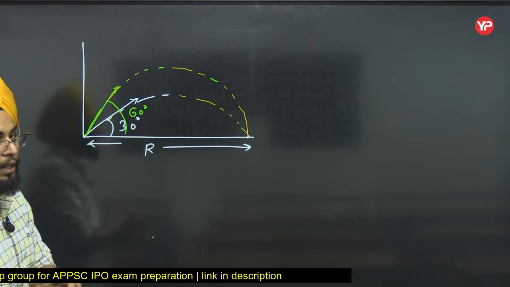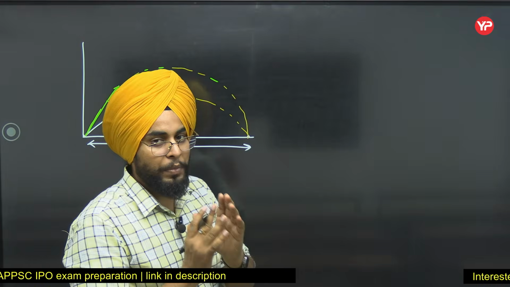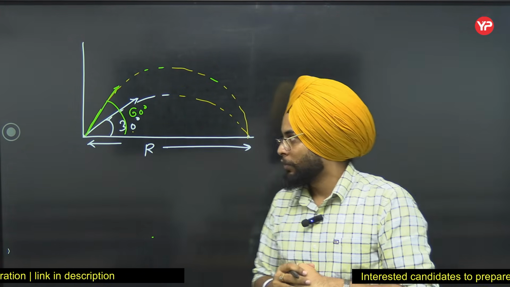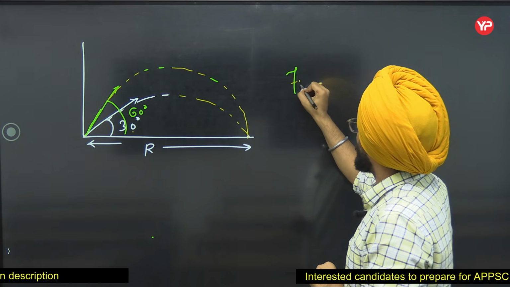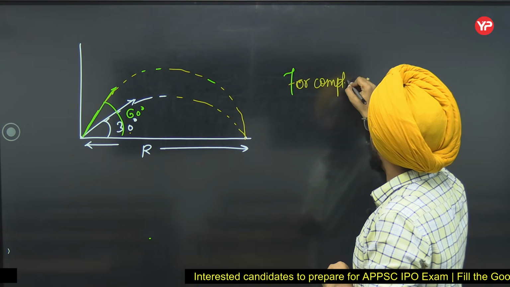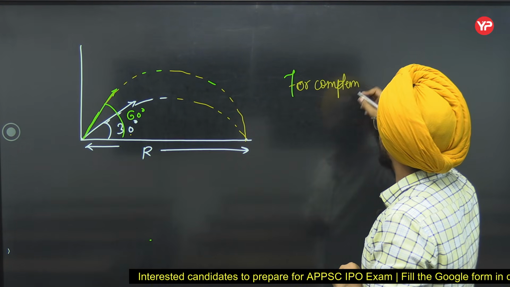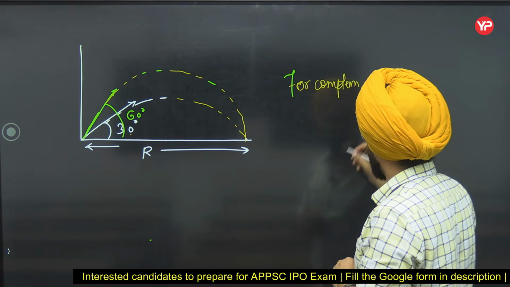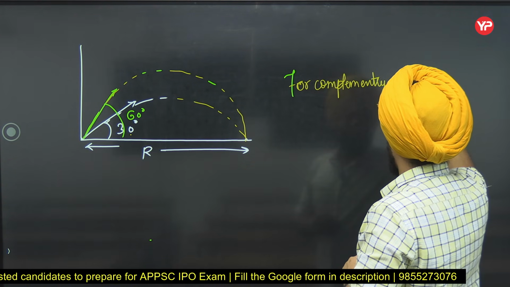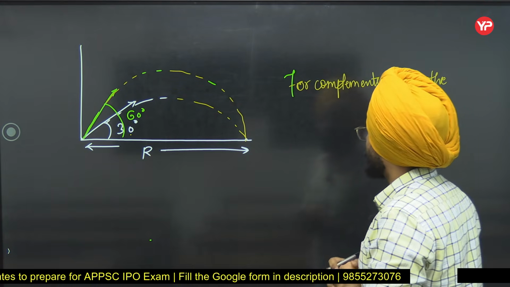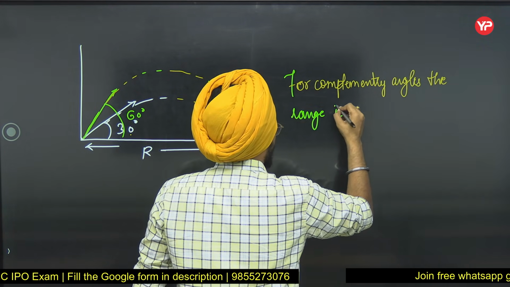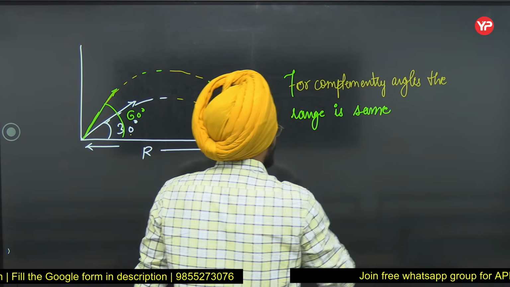Now what are complementary angles? The angles whose sum is 90 degrees. Here the angle sum, that is 30 plus 60, is 90. So I can say for complementary angles, the range is same.